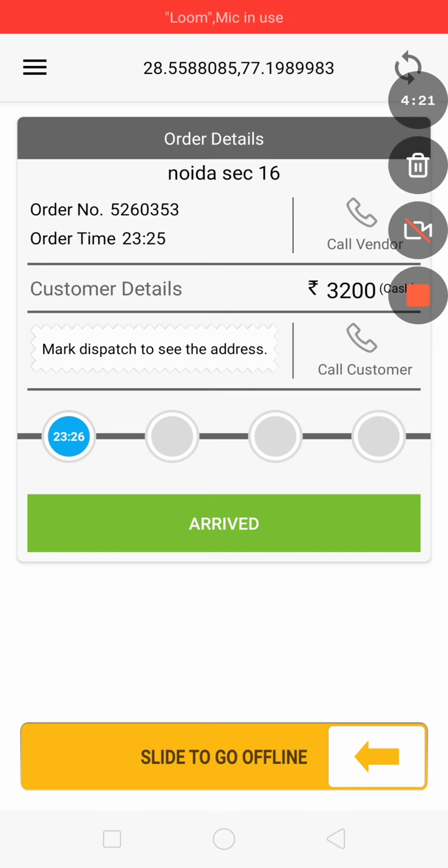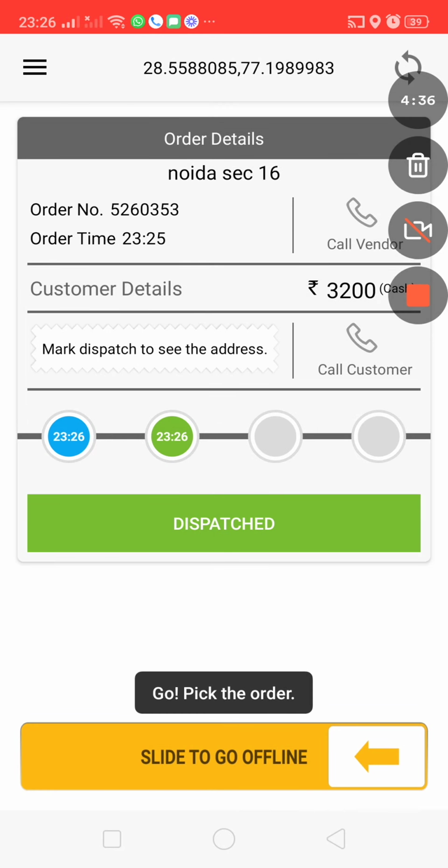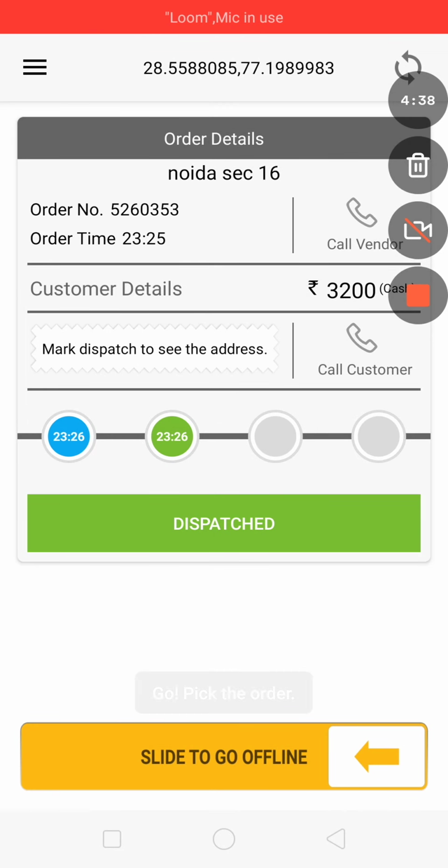The rider can mark various statuses related to the order. After accepting the order, he will mark his status as arrived. The status arrived is marked once the rider has arrived at the store location. He will get this message to go pick up the order.